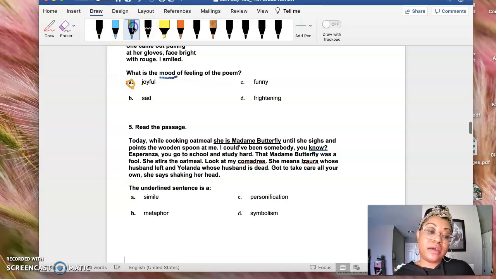And then finally, number 5, the underlined sentence is a what? Today, while cooking oatmeal, she is Madam Butterfly. So they're comparing someone to Madam Butterfly without using like or as. So we know that that is a metaphor.